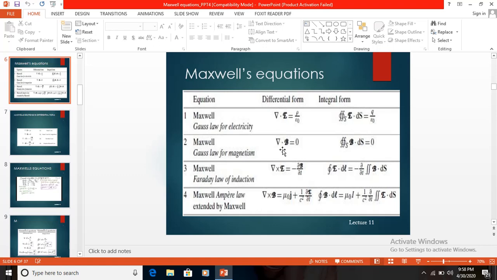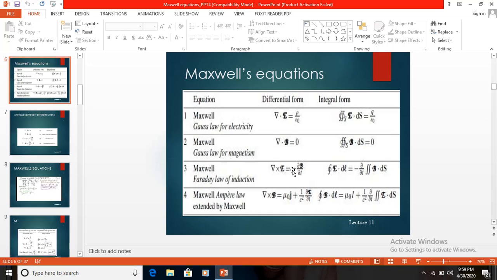The next one is del cross E is equal to minus B dot. Take the surface integral on both sides. The surface integral of del cross E dot dS is equal to minus the surface integral of B dot dS. With respect to that, the surface integral of del cross E dot dS is equal to the closed line integral of E dot dl, so the closed integral of E dot dl is equal to minus the surface integral of B dot dS. So from that we may convert this form into that.